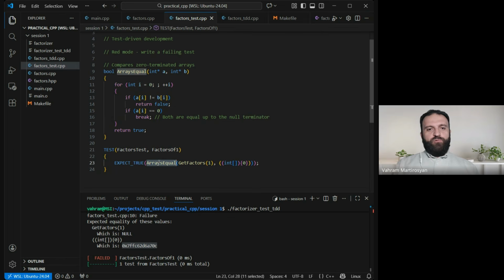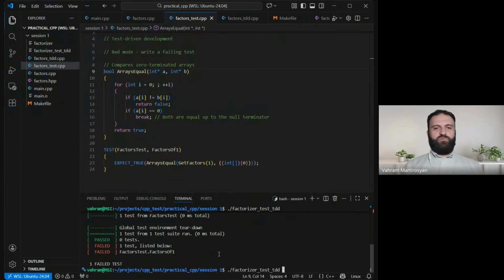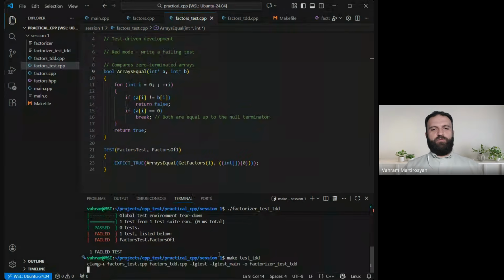So now I'm going to call arrays equal instead of comparing the two using the macro, but the new macro is EXPECT_TRUE. So EXPECT_TRUE makes sure that whatever we give it is true. And whatever we give is the comparison of arrays. Okay, this is just a setup. It takes a little bit long, but yes, don't hurry. We need to make everything right.